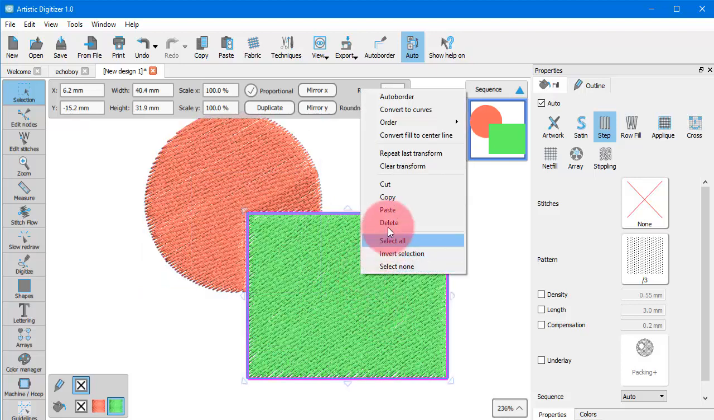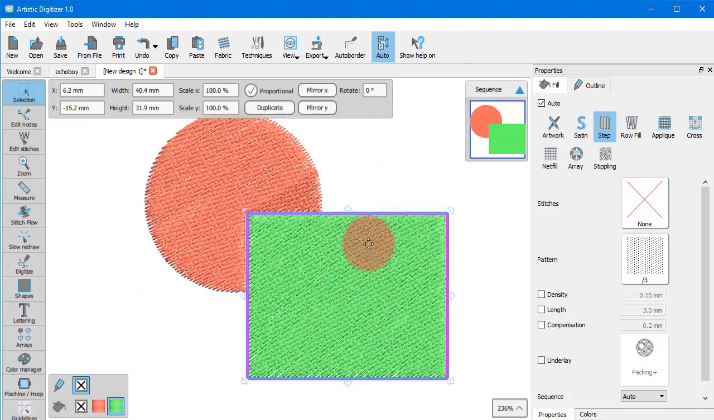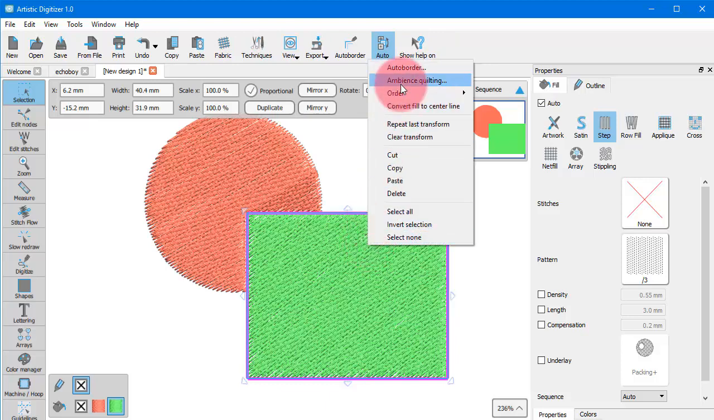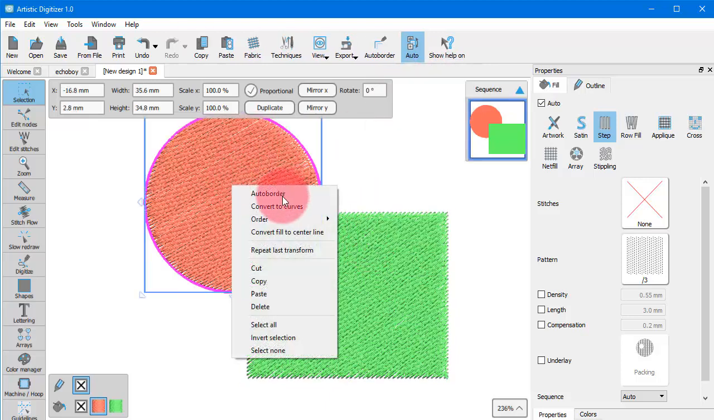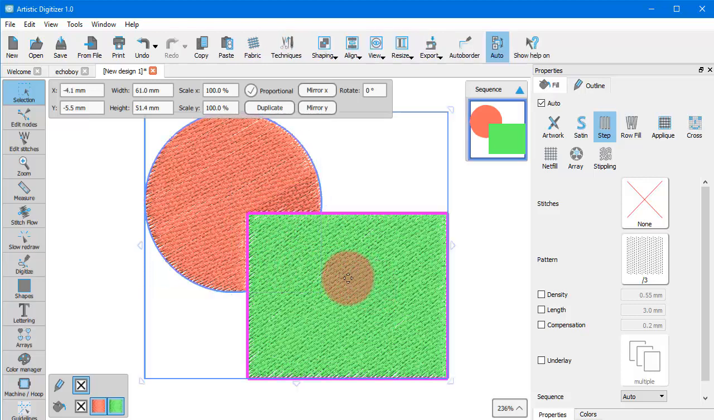If you use ready-made shapes such as ellipses, rectangles, or stars, you need to convert them first into curves and then use them for ambient quilting.